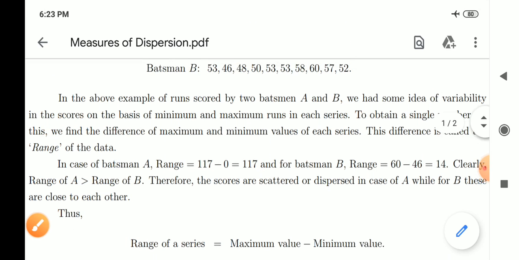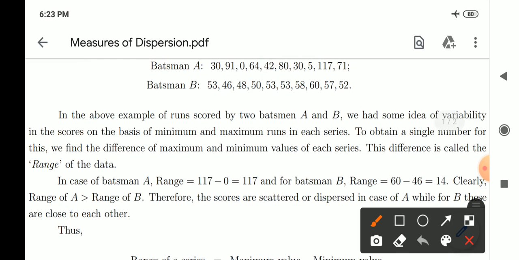Now once again see here, the maximum score scored by batsman B is equal to 60 and the minimum score scored by the batsman B is equal to 46. If you take the difference of the term 46 from the term 60, that is the maximum value taken difference with the minimum value, you will get exactly equal to 14.